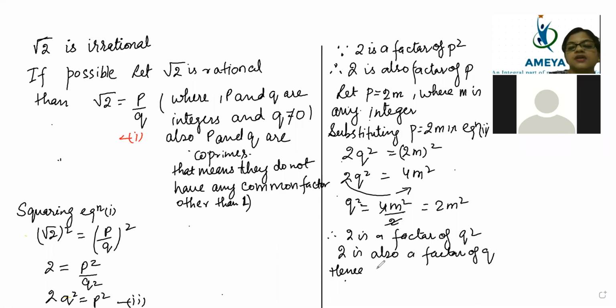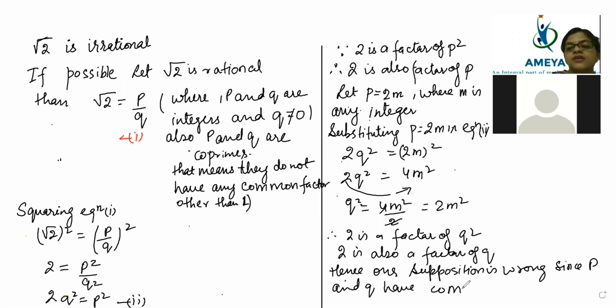Hence our supposition is wrong, since p and q have common factor 2. They are not co-primes. Therefore, root 2 is an irrational number.